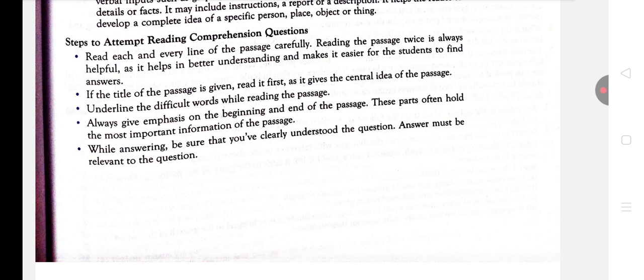Okay, so this is very important, and definitely you have to follow these steps, because if you follow them, they are really going to help you write out the answers very nicely and definitely score maximum marks in your reading section, isn't it?